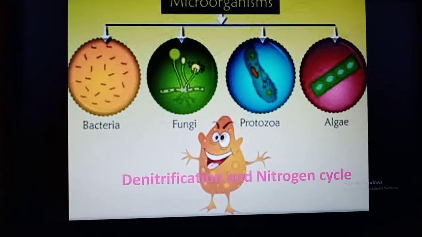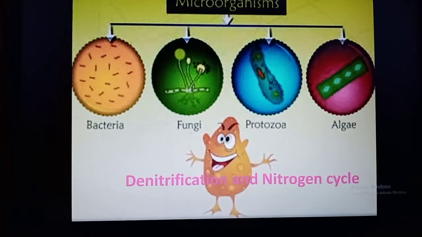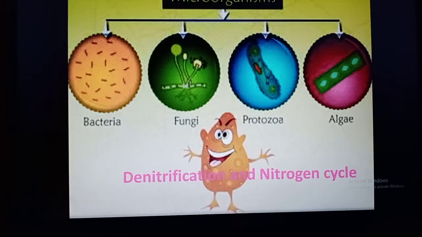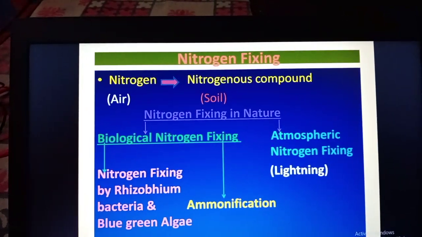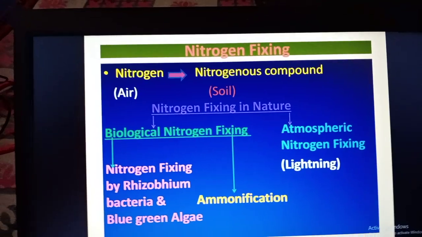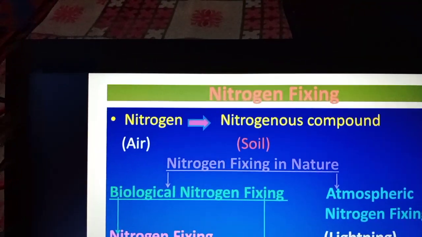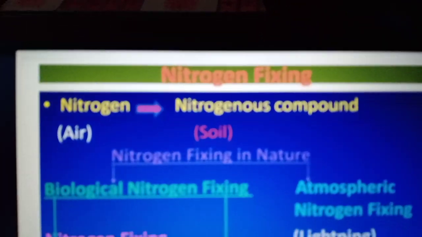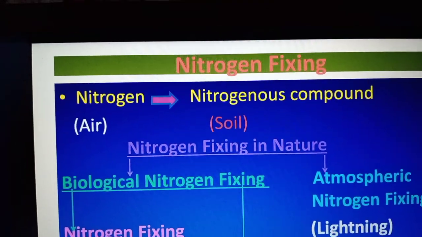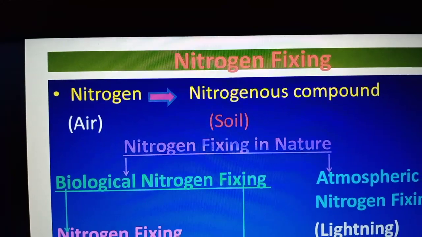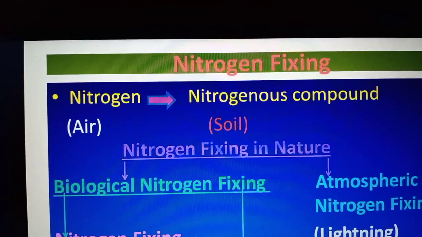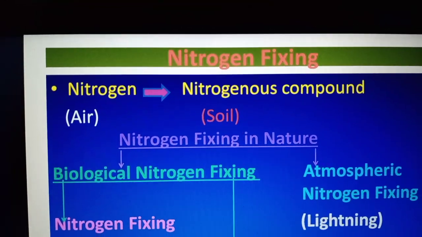That is why we are going to learn about them in our topic today. So the last topic we have learned is nitrogen fixing. Nitrogen fixing is the nitrogen in the air being converted into nitrogenous compound in the soil.